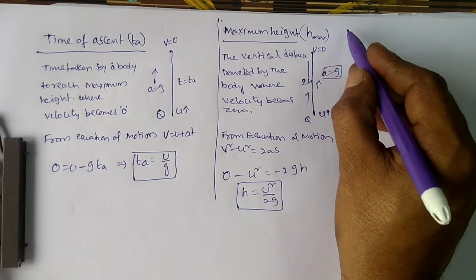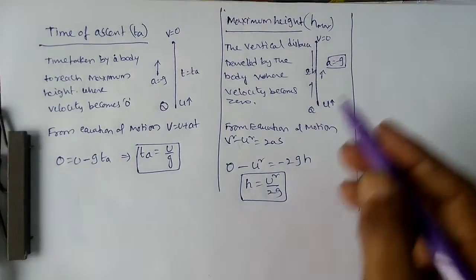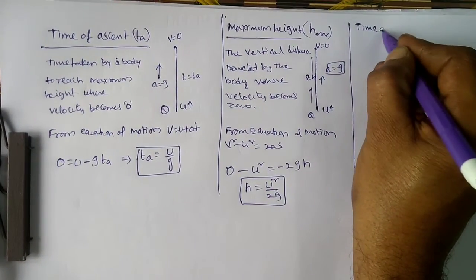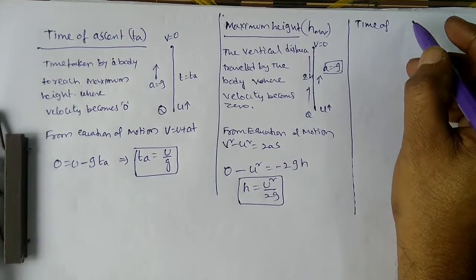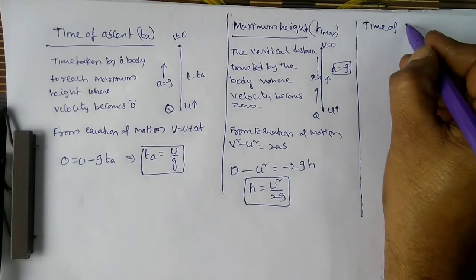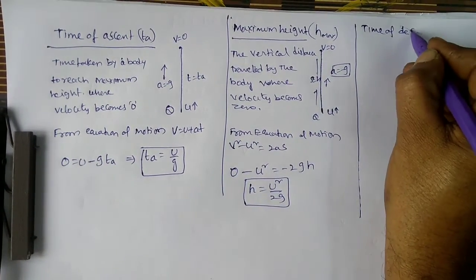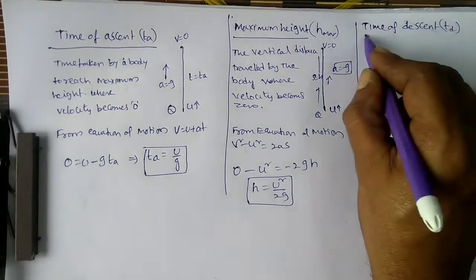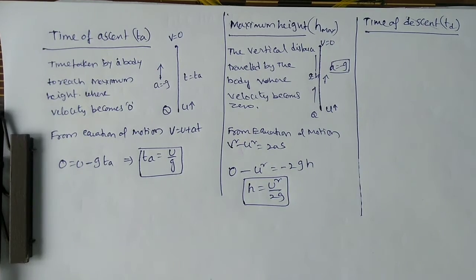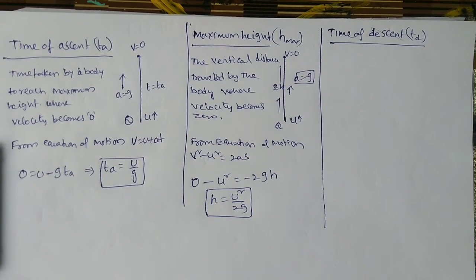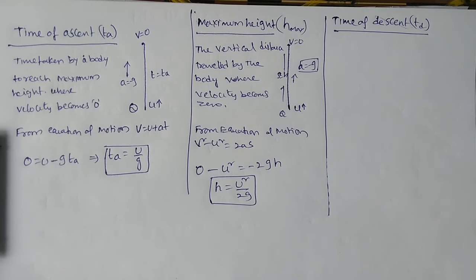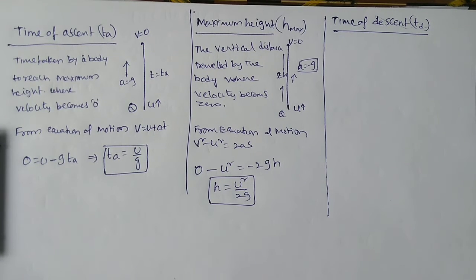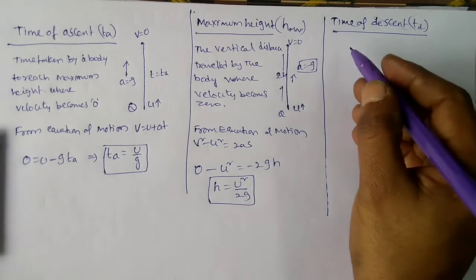Next will be time of ascent, okay. Time of descent, t_d, you can say simply. Now how will you define the time of descent? Time taken by the body to fall from the highest point to the point of projection upwards. Simple definition.